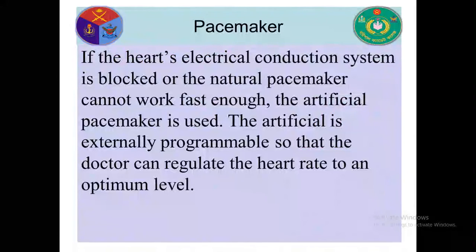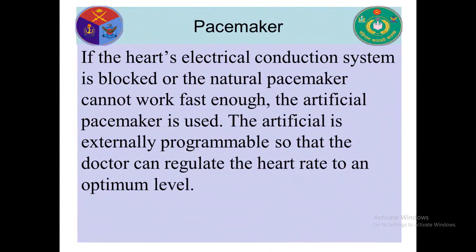If the heart's electrical conduction system is blocked or the natural pacemaker cannot work fast enough, the artificial pacemaker is used. The artificial pacemaker is externally programmable so that the doctor can regulate the heart rate to an optimum level.